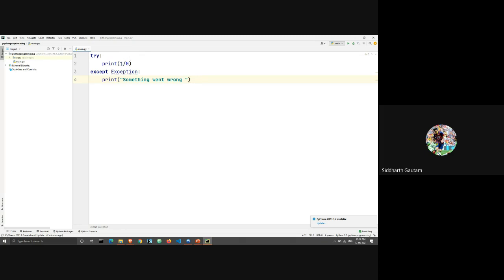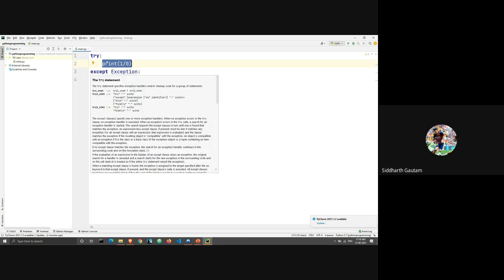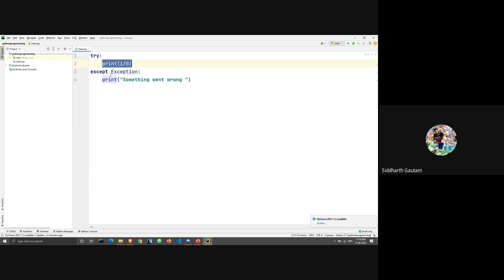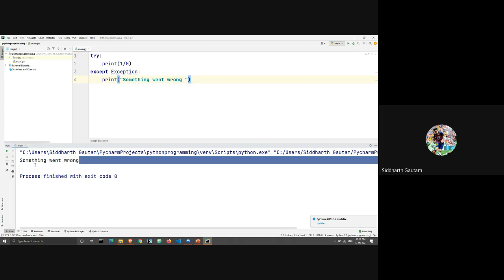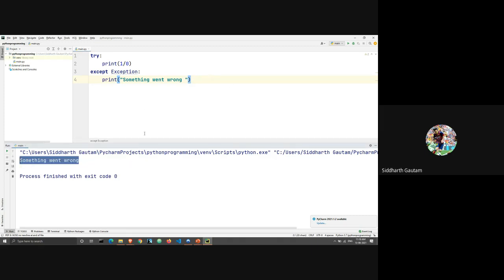So tell me, can I divide 1 by 0? Is it mathematically possible? No, it's not. So when I try to run this statement, there will be an error. And since there's an error, instead of this block of code, the except block is going to run. So if I'm assessing correctly, something went wrong should get printed in the console. Let me run this, and yep, that's what happens. Something went wrong got printed in the output.